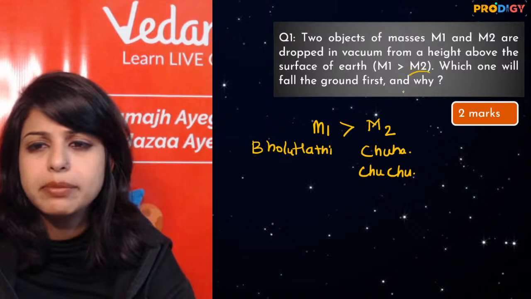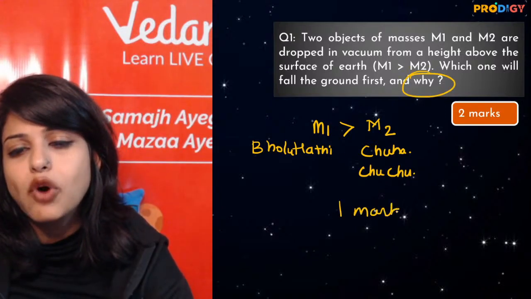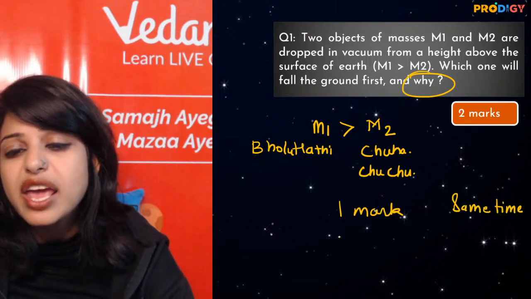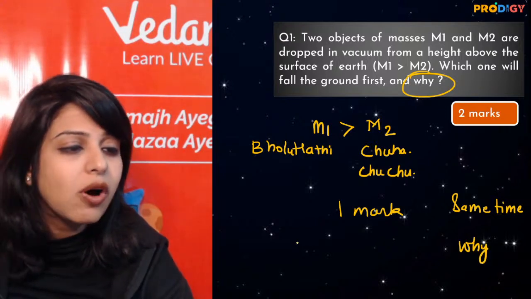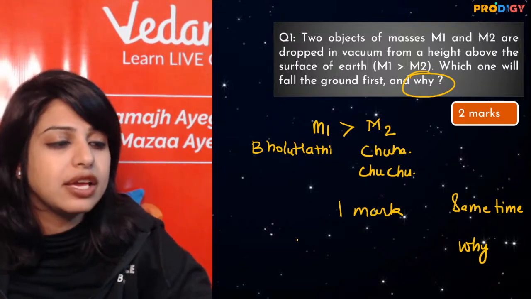Confirm? But who will tell me why? 1 mark का आंसर तो दे दिया मैम, both will fall at the same time. But 1 mark is why? Why is it so? Who will tell me? Because g does not depend. Very good Devika. Very good.